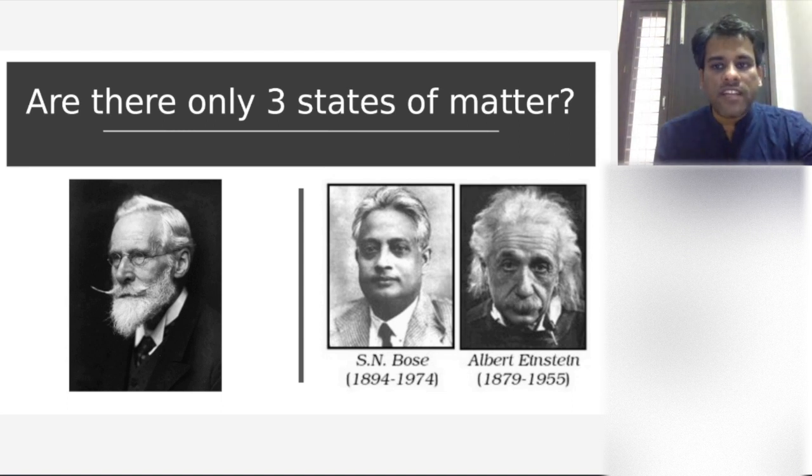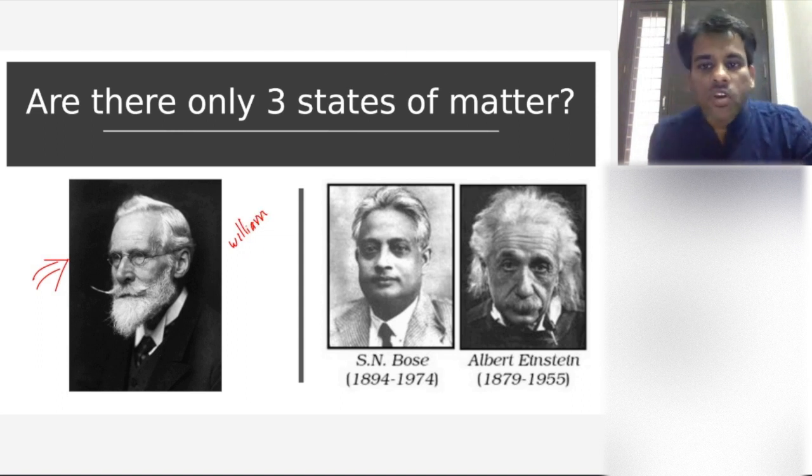Can anyone identify the person on the left side? This guy. His name is William Crookes, right?